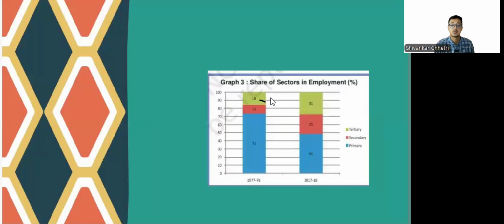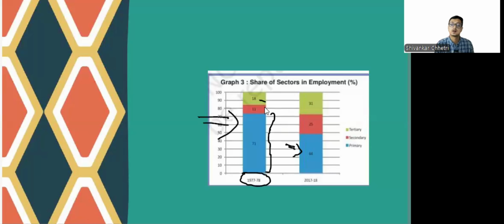But we do not see the same thing in terms of share of employment. See, in the year 77-78, 71% of the people were employed in agriculture. Even now there are 44%, I would say. About half of the people of India are still engaged in the primary sector or agriculture.